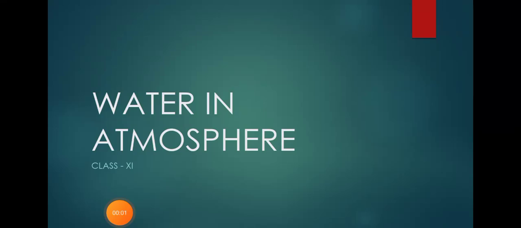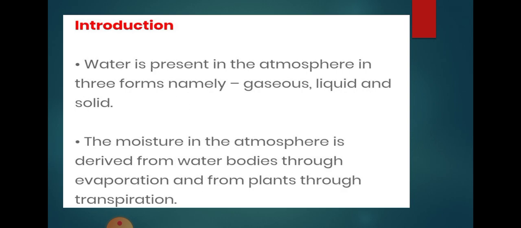Students, today we are going to discuss a new chapter, that is water in atmosphere. This is chapter number 11 from the unit of climate. Already in the previous chapter we have seen that the atmosphere is composed of three things. One is the dust particles, another one is the different kinds of gases, and the third one is the water vapor. So water vapor is the most important part of our atmosphere.